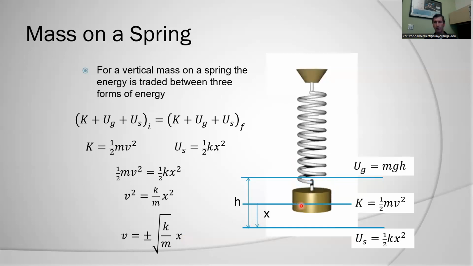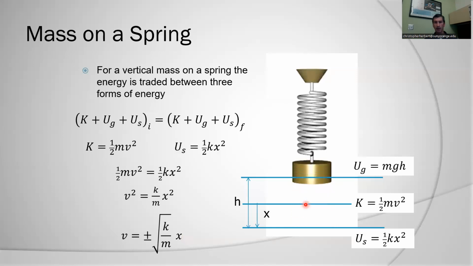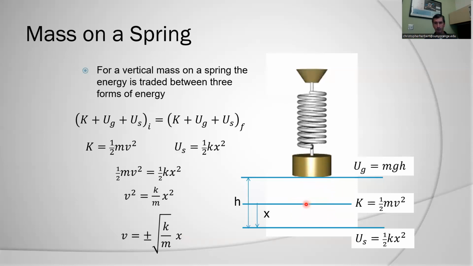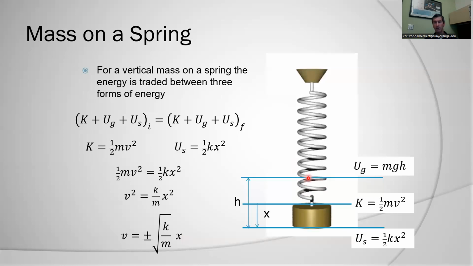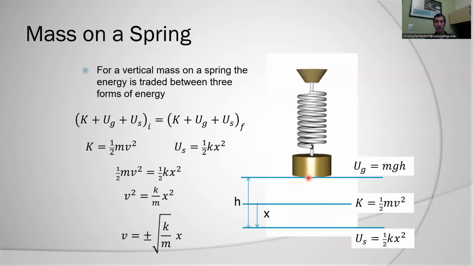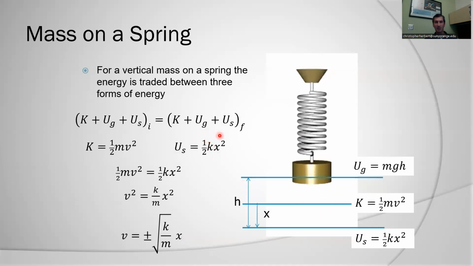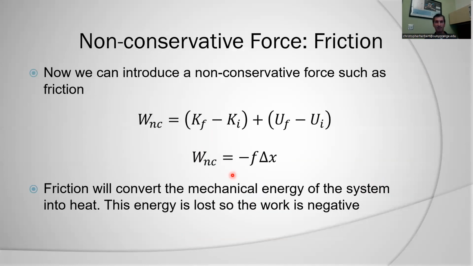Here, by the way, we would probably define my gravitational potential energy as being 0 at this point in order to say what my gravitational potential is. This is a little bit tricky because we're just introducing our different potential energies. So again, non-conservative forces: if we have friction, we saw with the roller coaster that friction always has negative work done. That's going to take energy out of the total system.